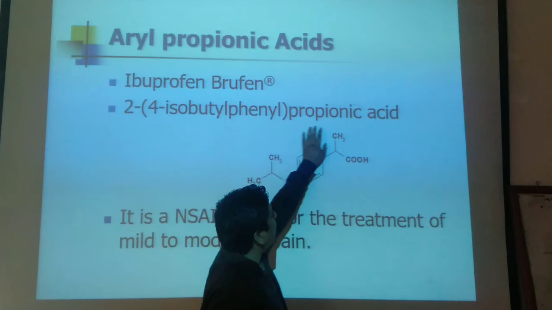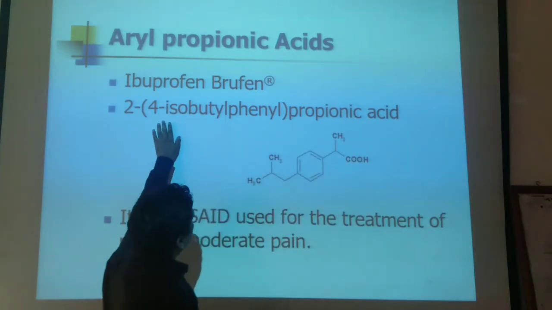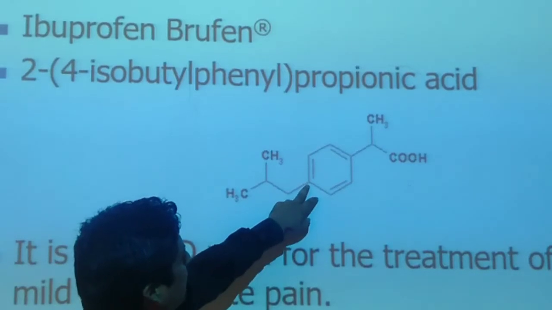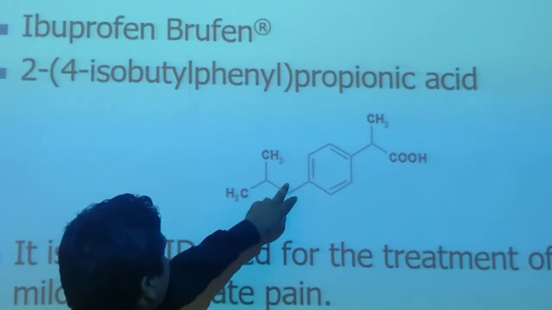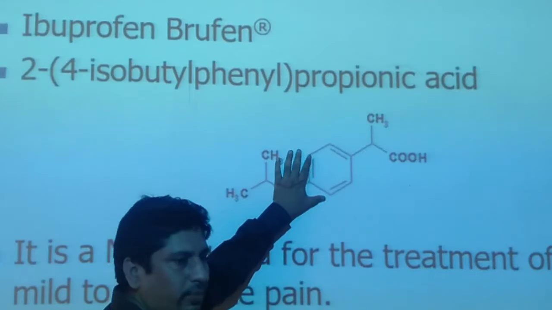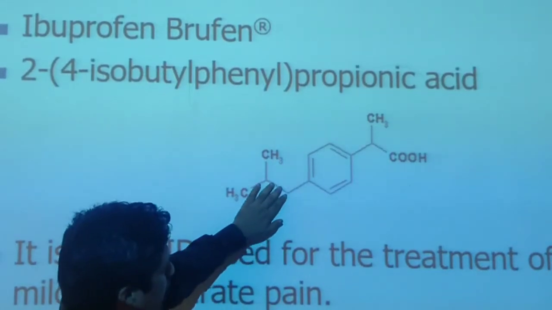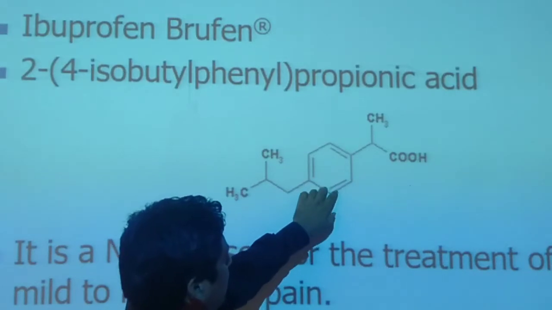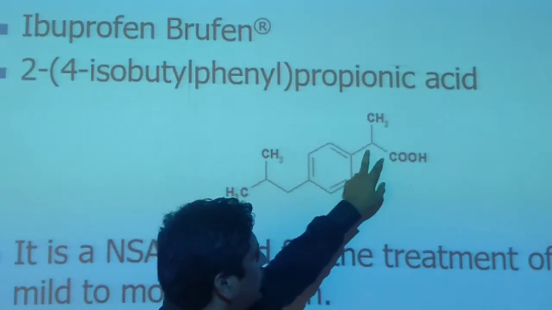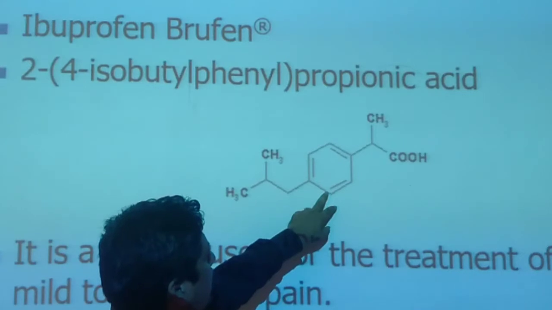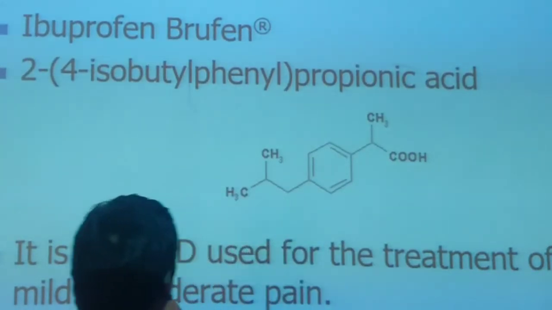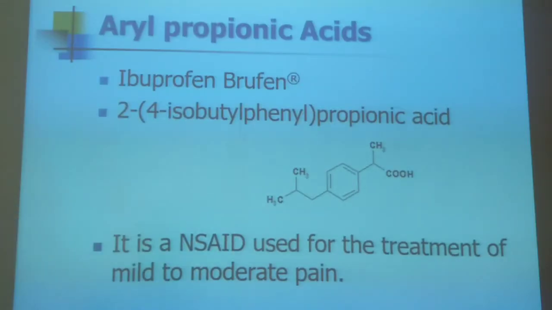Its chemical name is 2-(4-isobutylphenyl) propionic acid. It is called isobutyl because it contains at the para position a bulky group, that is isobutyl, and that is the more suitable position for the isobutyl group. And the phenyl group, that is the benzene ring, is attached with two substituents. And that is propionic acid, 1, 2, 3. It is an NSAID used for the treatment of mild to moderate pain.